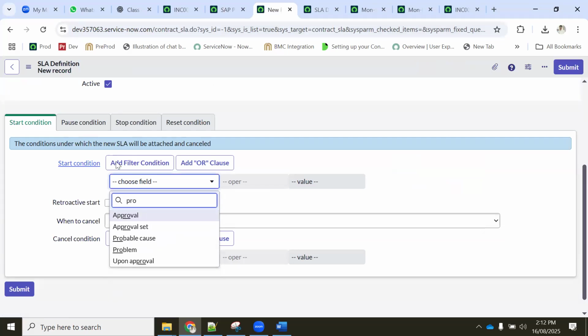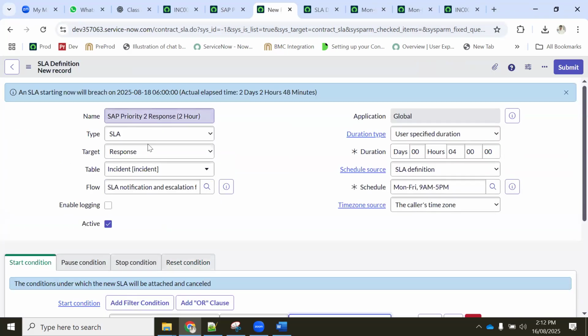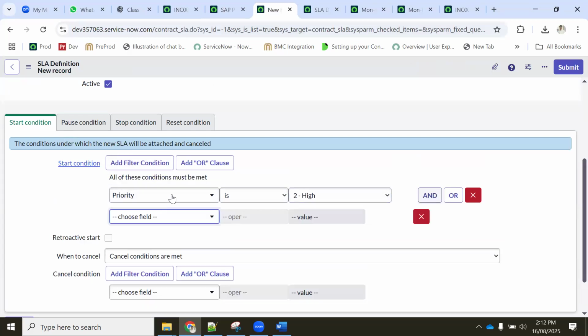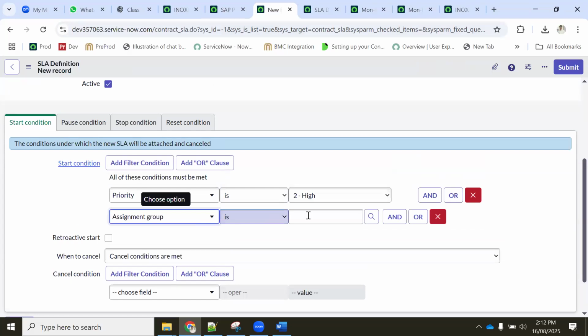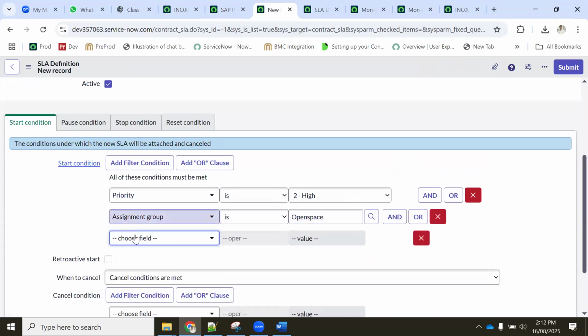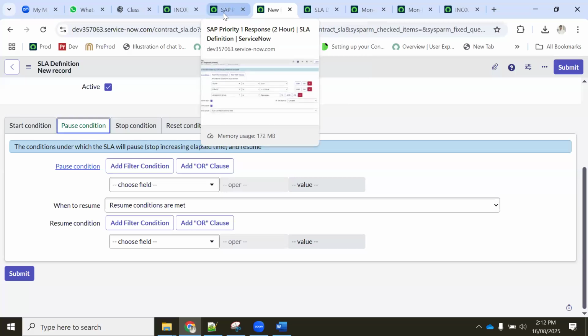Priority. My priority is 2, correct? We are configuring priority 2. And assignment group is open and active equal to true. My stop conditions, what are my stop conditions here?